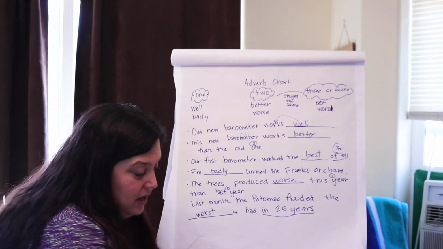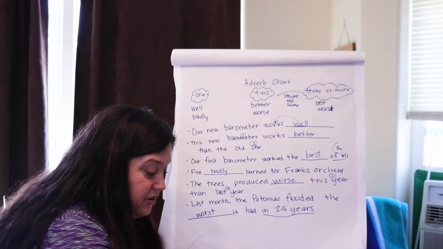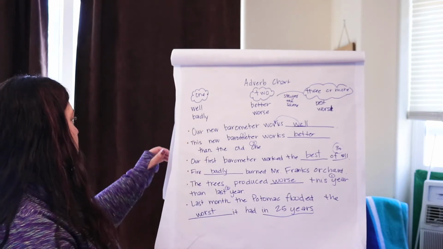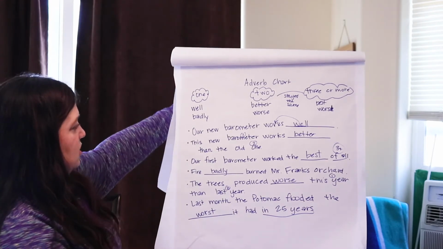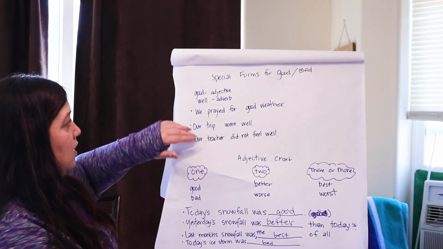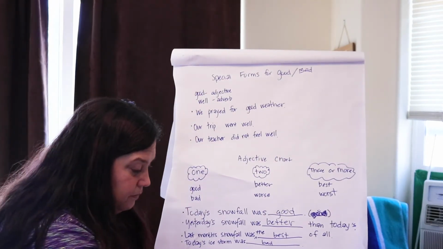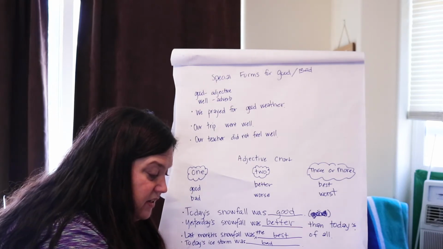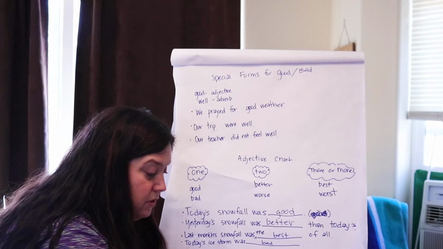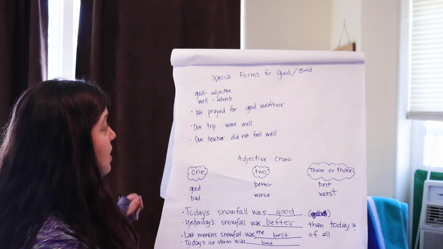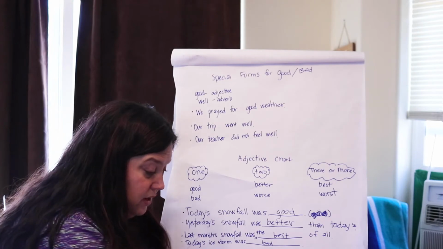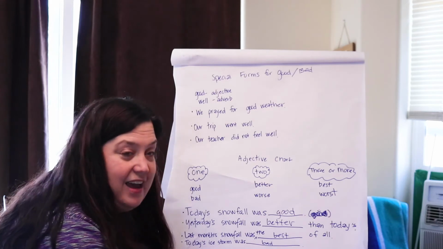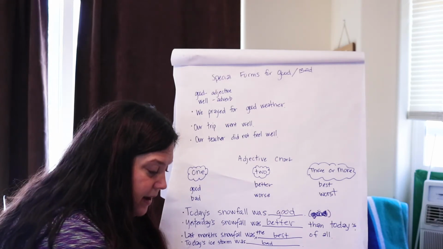So let's look at number 1. Read directions first. It says underline good or well to complete each sentence. So let's go back to our directions on the other page so we can look at them together. Good is the adjective, well is the adverb. Blank weather in the Arctic inland reaches highs of 70 degrees to 100 degrees Fahrenheit. Well, it's talking about weather. You're going to describe weather, which is a noun. So yeah, you're going to use a form of good. So underline good. Good weather in the Arctic inland reaches highs of 70 to 100 degrees Fahrenheit.